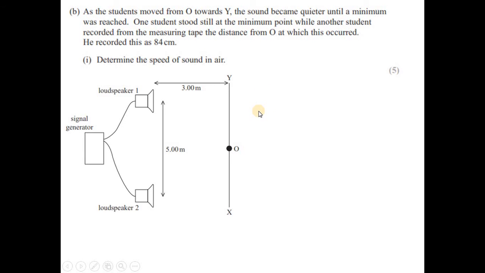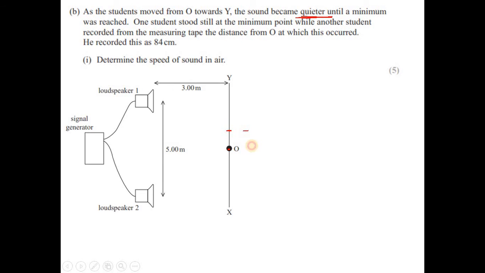So this is the diagram, and if you see what is happening, a student is walking from O towards Y, going up in this diagram. At some position like this, the students hear nothing. So this is the position for the quiet sound, or nothing.